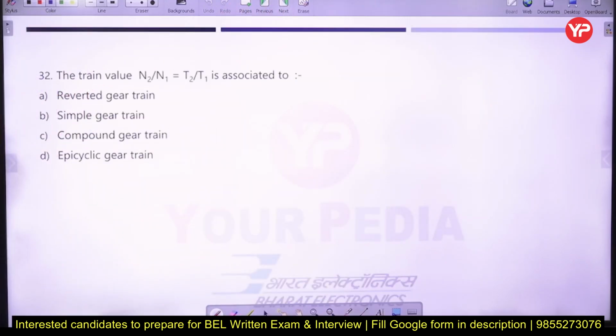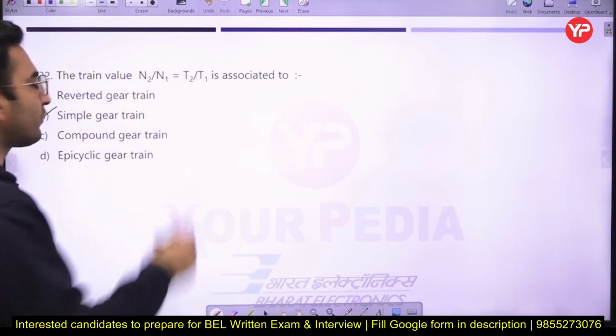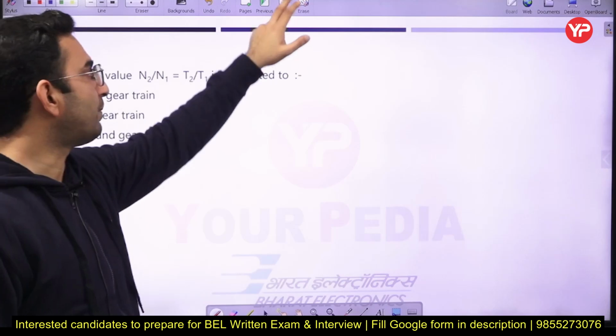Next part is the train value, N2 by N1 is equal to T2 by T1. That's a very simple question. It is directly asked from the simple gear train.